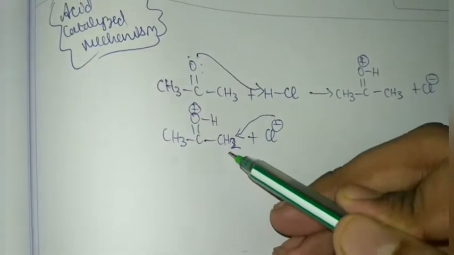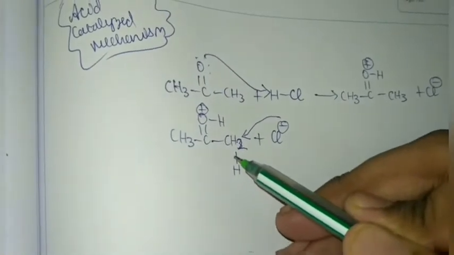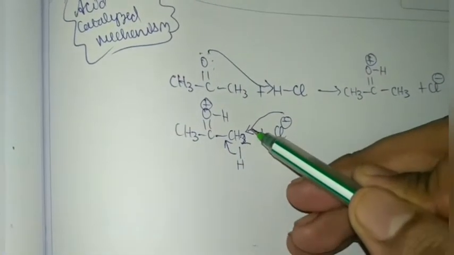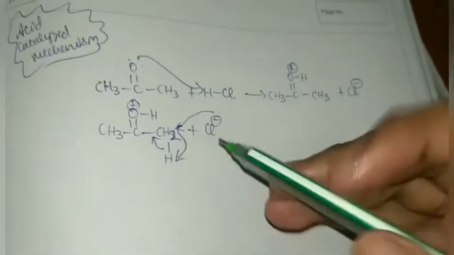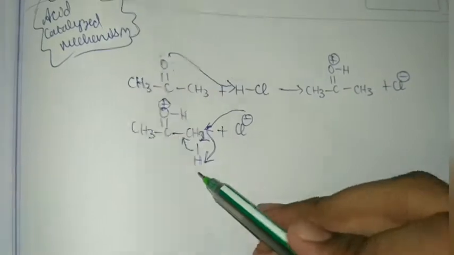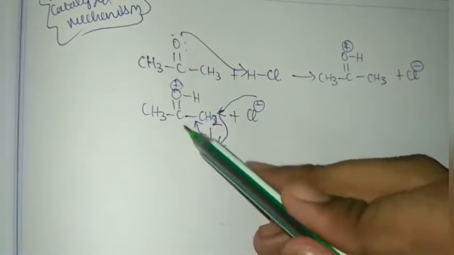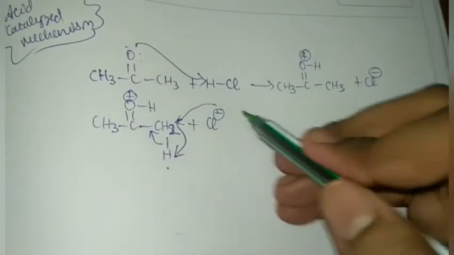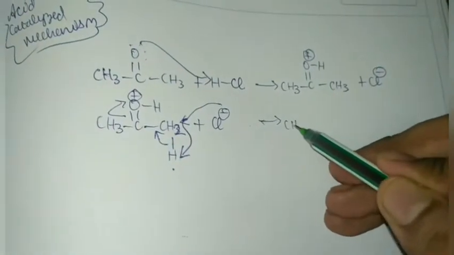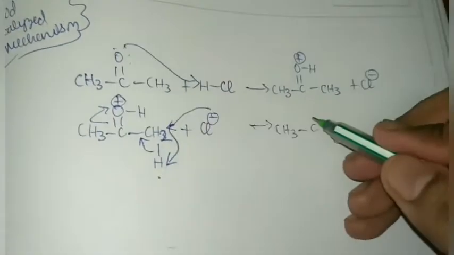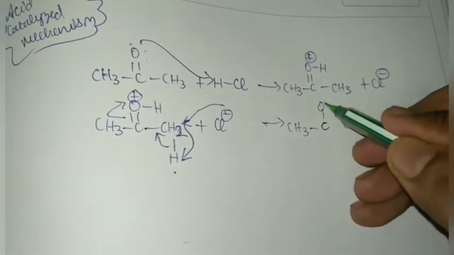So this bond shifts over here. The Cl- actually attacks the hydrogen present here. Understand, right? The Cl- is a base, so it abstracts this proton so as to form a conjugated system over here, and this bond is pulled. So CH3 C OH double bond CH2.